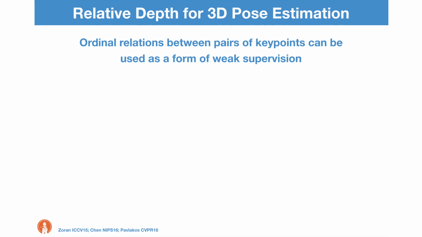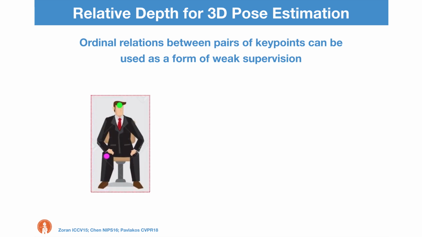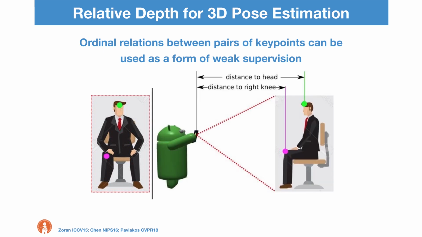The main contribution of our work is a methodology to leverage 2D keypoint datasets for the task of 3D pose estimation by using relative depth labels between a sparse set of keypoint pairs. We collect ordinal labels for our task in the following way. Given a picture of a person and a pair of 2D keypoints, we collect depth information by asking which one is closest to the camera taking the picture. This type of data can be easily obtained by annotators on existing 2D images.